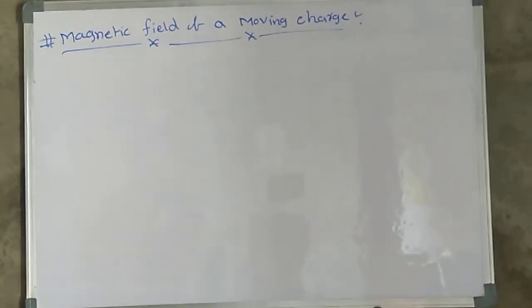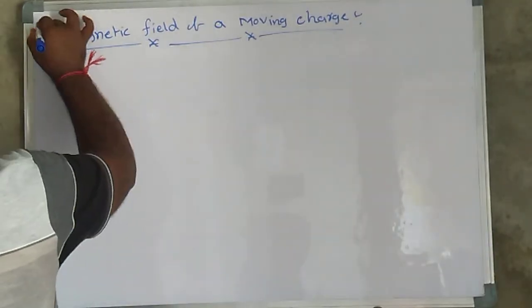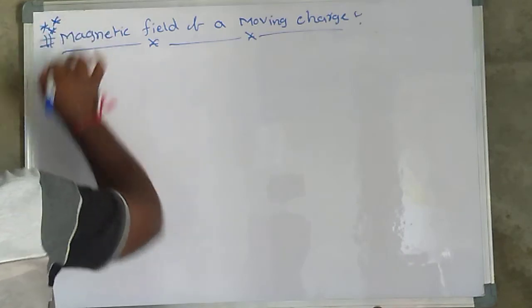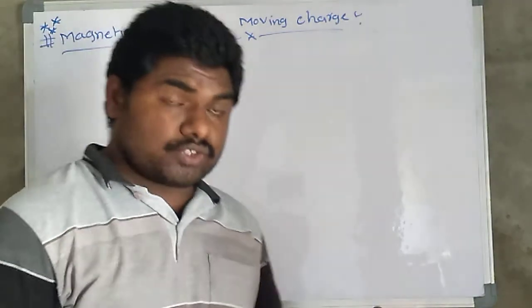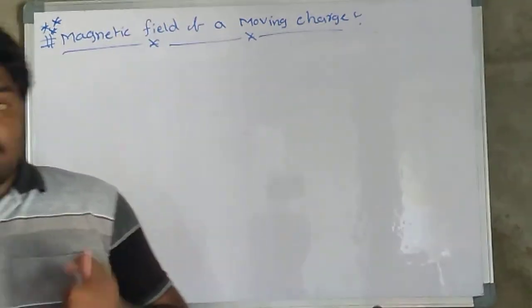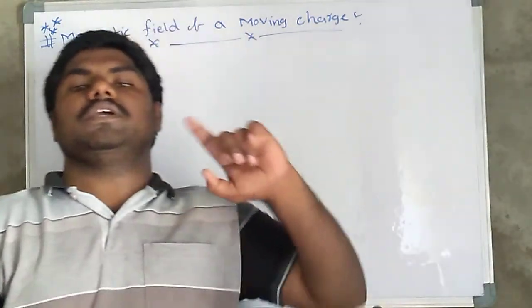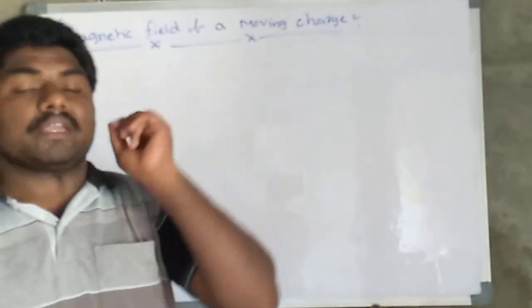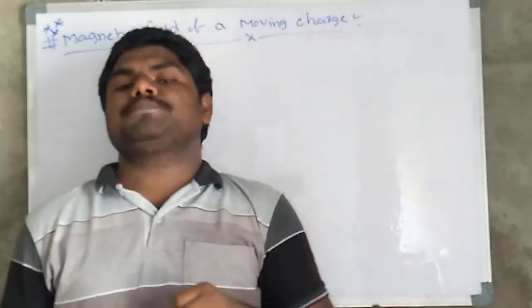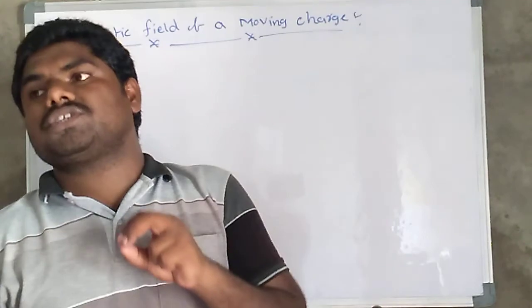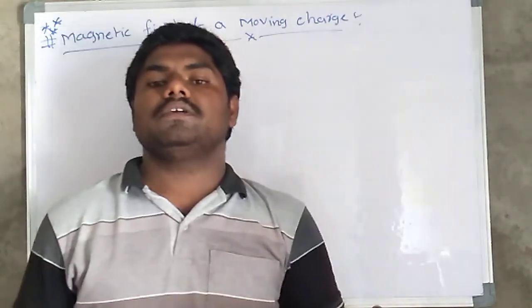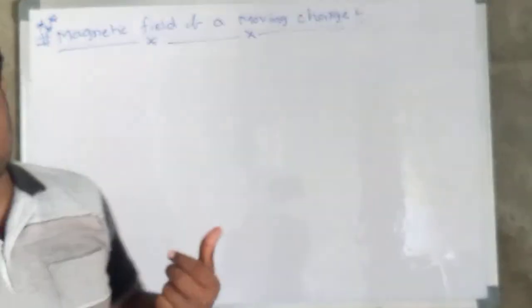Here is another very important topic, you may put triple star: magnetic field of a moving charge. Here the charge is moving; electrostatic charge is only at rest. So what happened? By experiment it was deduced that the magnetic field in the surrounding of a moving charge depends on some factors we are going to discuss.